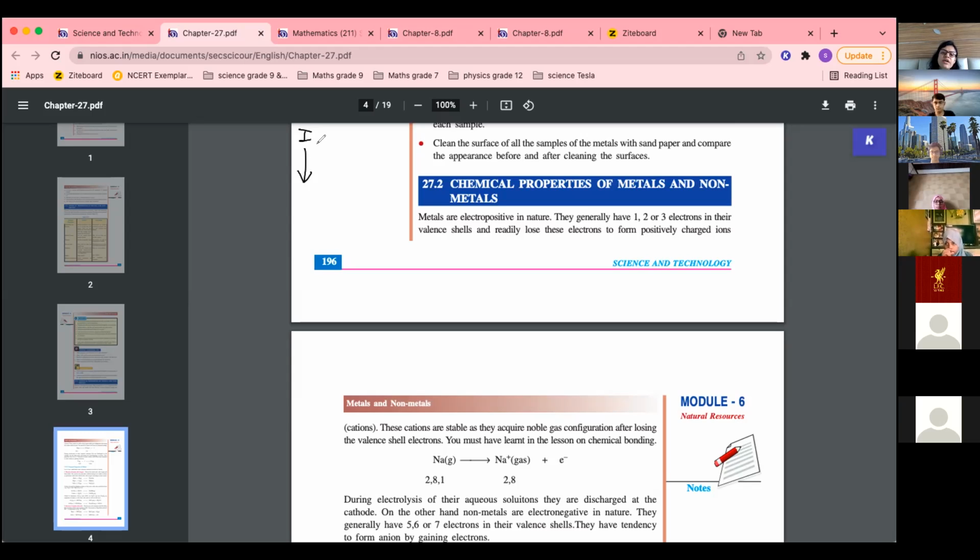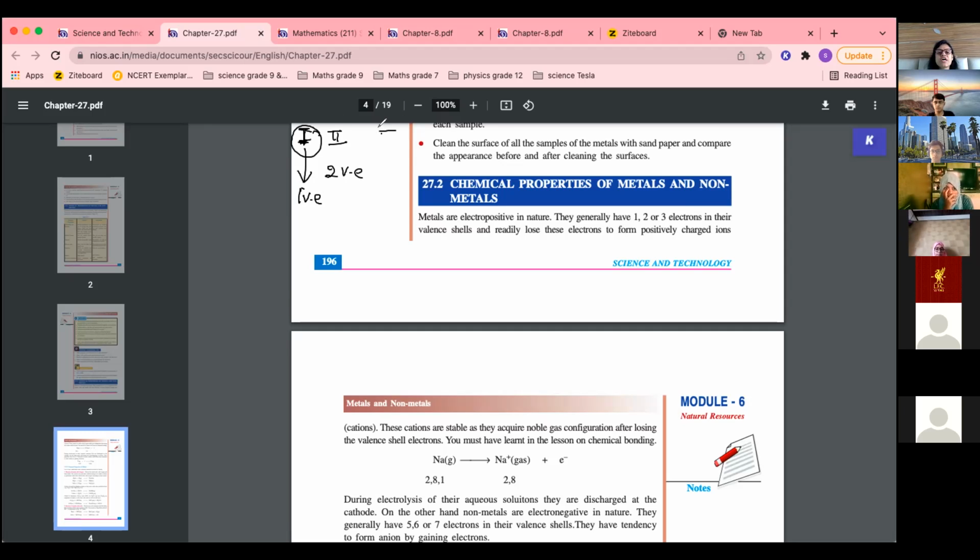What is the characteristic of valence electrons in the first group? Tell me. In the first group, how many valence electrons are there? Do you remember any element of the first group? You have to remember, there is only one valence electron. Yes, I told you, the number of the group means the number of valence electrons. Second group, 2 valence electrons. First group, 1 valence electron.